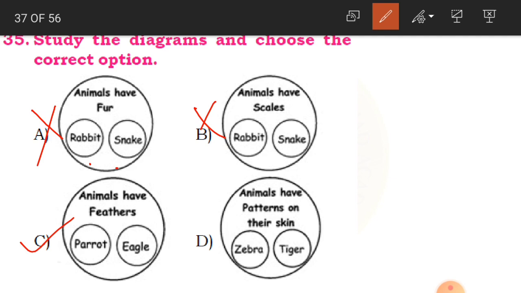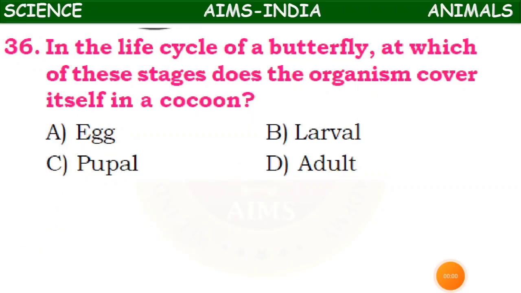Here fourth one, D option, animals have patterns on their skin. No, zebra and tiger. Do they have patterns on the skin? Yes, they do have patterns on the skin. So even D is also the correct answer. Okay. Clear, children? Now the 36th question, children.